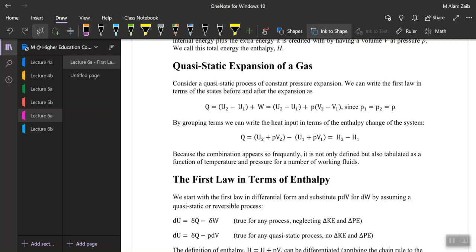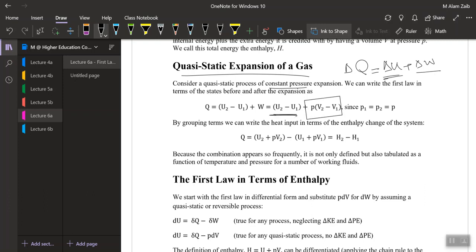So let's say quasi-static expansion of the gases at a constant pressure process, or isobaric process. Having the first law of thermodynamics, heat supply is equal to change in internal energy plus work done. So if it is a constant pressure process, P(V2 minus V1) is equal to work done, and change in internal energy is equal to U2 minus U1.